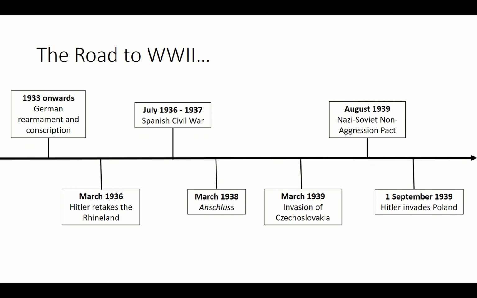Now, if you follow with me, on your notes, you will have this timeline. It's called the road to World War II, the road to when World War II breaks out. So again, if you look at it, I have organized the key events into two categories. Now, the items on top of the line, all these are to do with German expansionism.